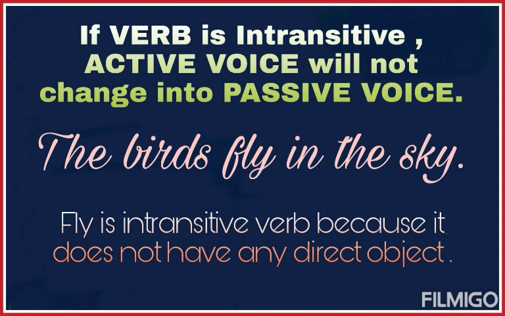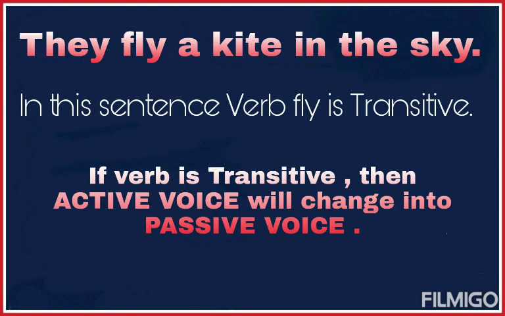To change a sentence from active to passive voice, first of all, we'll have to check the verb in the sentence. If the verb is intransitive, active voice will not change into passive voice. As shown in the given example, the verb fly is an intransitive verb because it does not have any direct object. So this sentence will not change into passive voice. Now look at this sentence. In this sentence, the verb fly is transitive. And if the verb is transitive, then active voice will change into passive voice according to some rules.